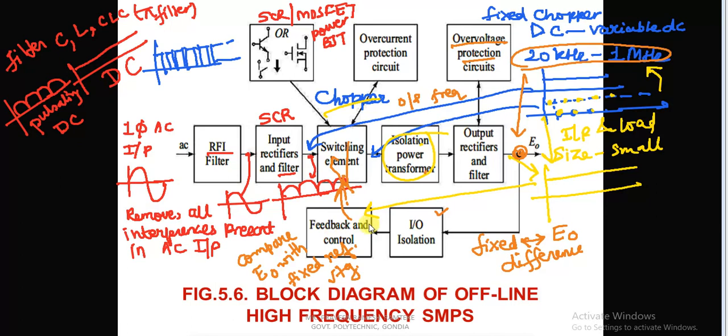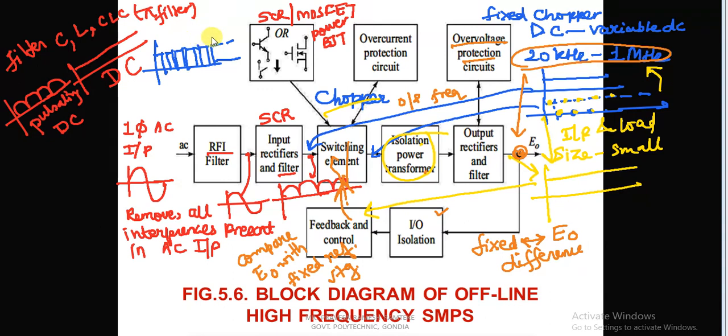There is a feedback and control mechanism which will compare some portion of this output with a reference voltage, and if some error occurs, then the switching action is controlled depending upon the error. Say if the output is 1 volt less, then a higher chopping rate is required. If the output voltage is more, then a low chopping rate or low frequency is required, and hence the circuit works. So this is about SMPS.